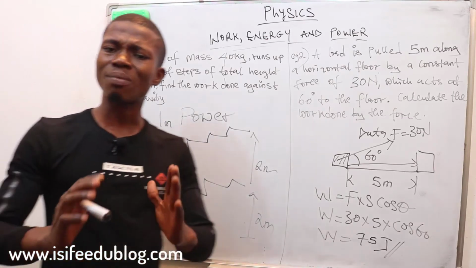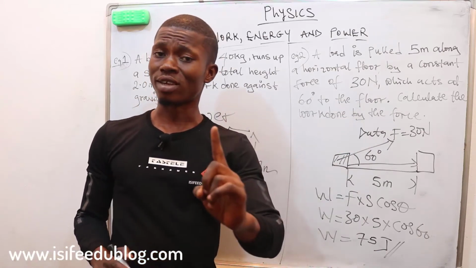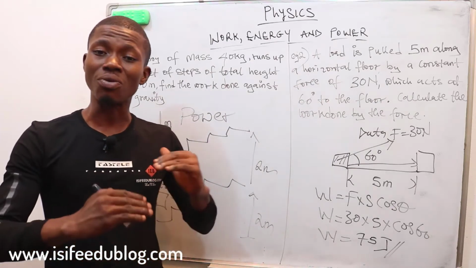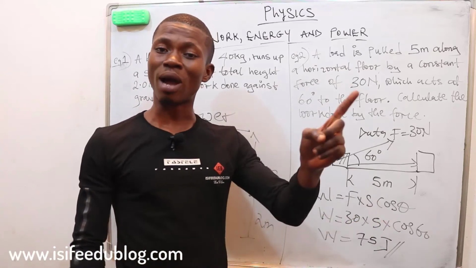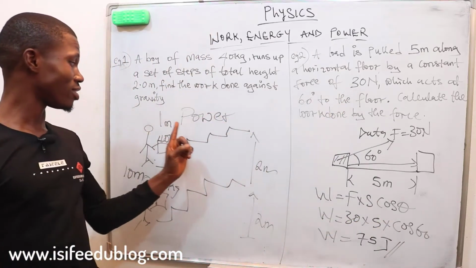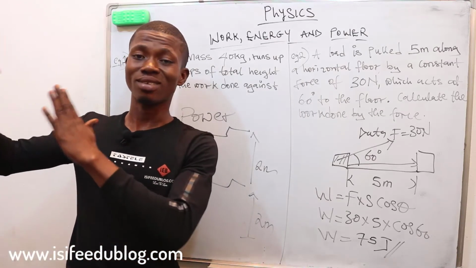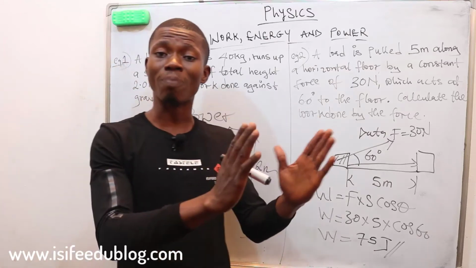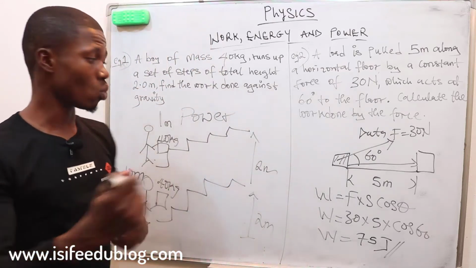Two of them did the same amount of work, but the time interval differs. This is when power comes into play, because power is the rate at which we do work. How fast can you do this work? That is power. A man can do 800 joules of work in a minute, and another man can do it in 10 minutes. This is what differentiates them, and this is where power plays its role, because power is the rate of doing work.